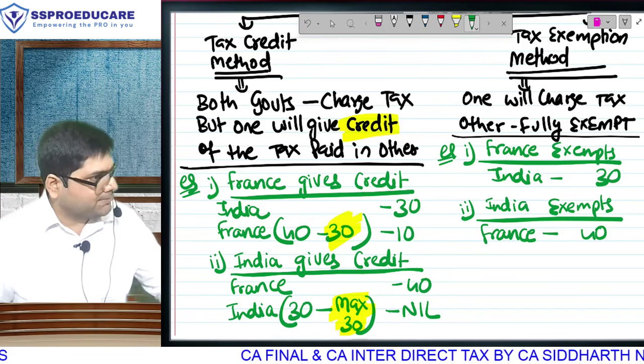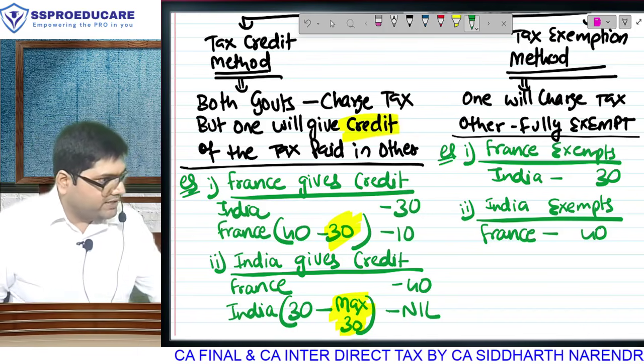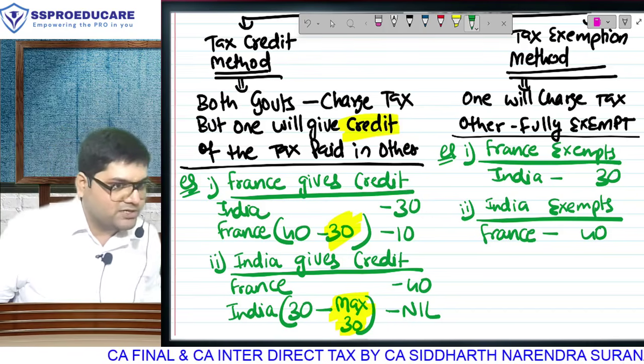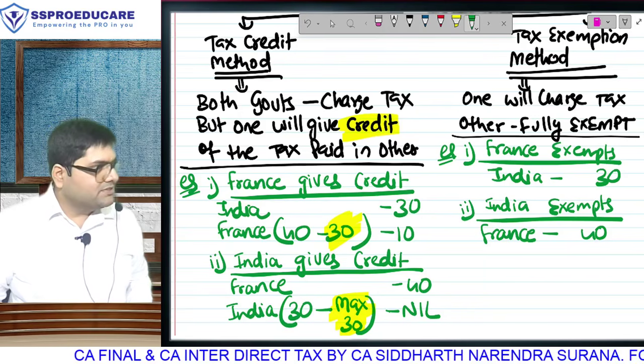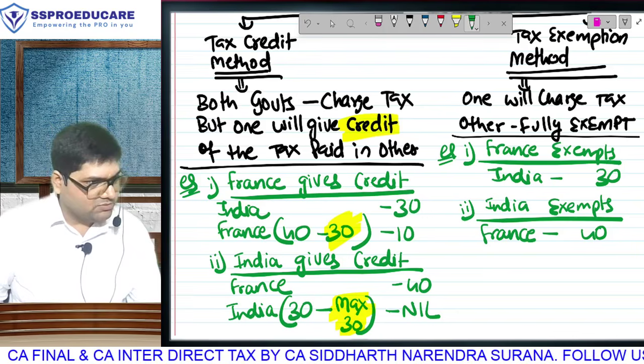We need to know all the concepts. Actual concept के लिए go read the treaty. Today if any India US client comes or any India France का client comes, you will have to read the treaty. But treaty पढ़ने के बाद में you will understand everything because you studied all the concepts. समझा? That was bilateral relief. This was the last point of bilateral relief. Exam का questions come on this only.